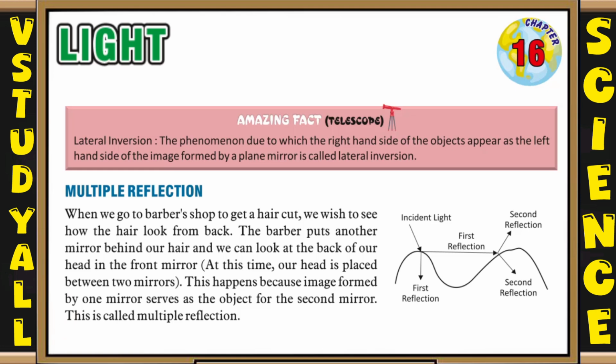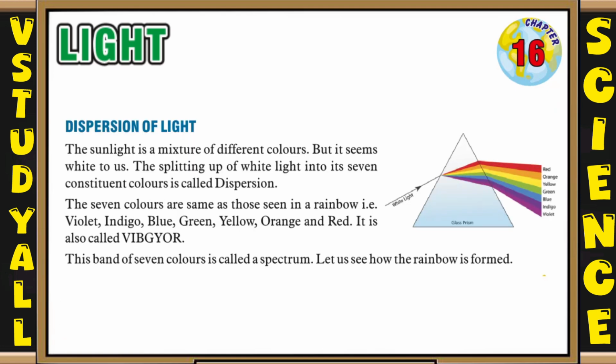So now let's see the dispersion of light. The sunlight is a mixture of different colors, but it seems white to us. The splitting up of white light into its 7 constituent colors is called dispersion. The 7 colors are the same as those seen in the rainbow, that is violet, indigo, blue, green, yellow, orange and red. It is also called VIBGYOR. Here you can also see the picture of 7 colors passing through a prism. This band of 7 colors is called spectrum. Let us see how the rainbow is formed. So after that there is an activity which you have to perform.